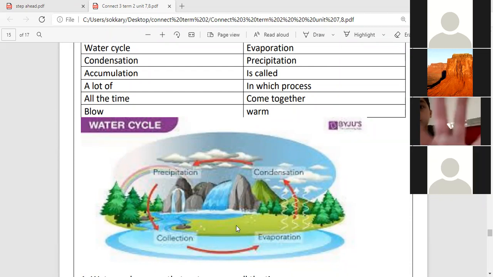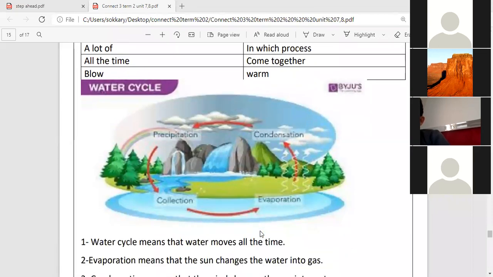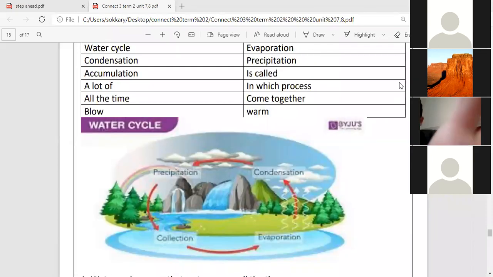The water doesn't stay in the river, it doesn't stay in the sky, it doesn't stay in the ocean, it moves all the time. What happens first? The first thing is evaporation. What is the meaning of evaporation? It means that the sun changes the water into gas. Yes, Ahmed Hamada, we are learning the water cycle.